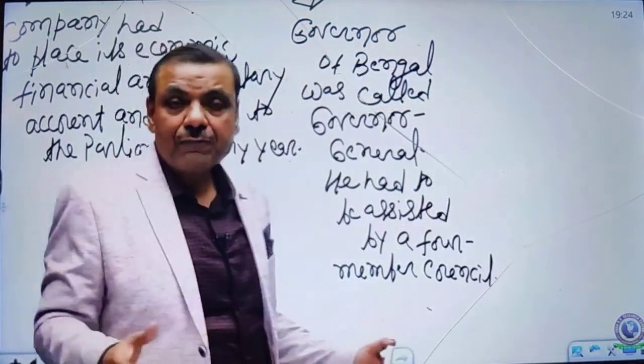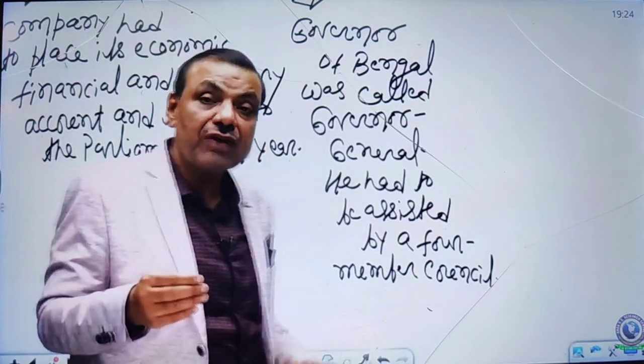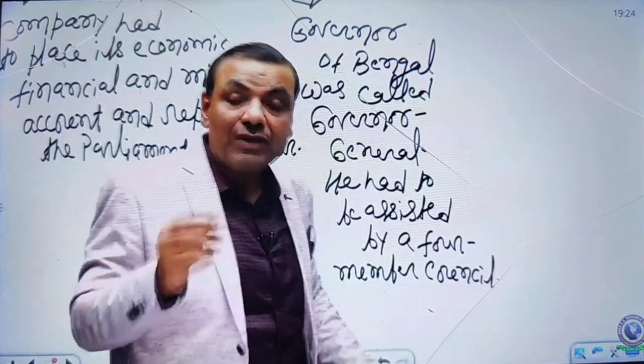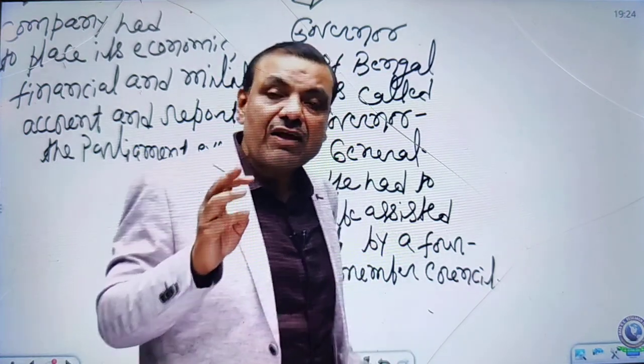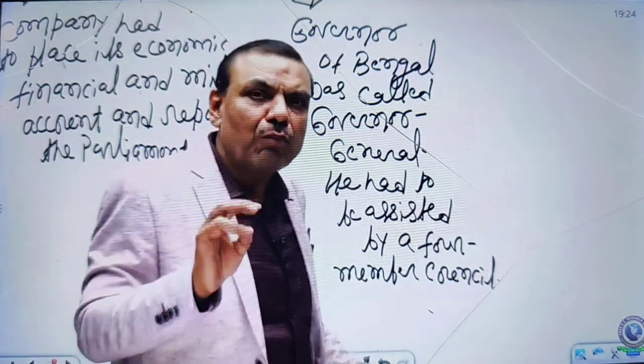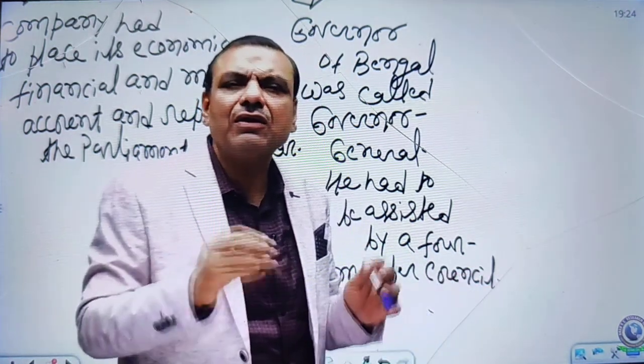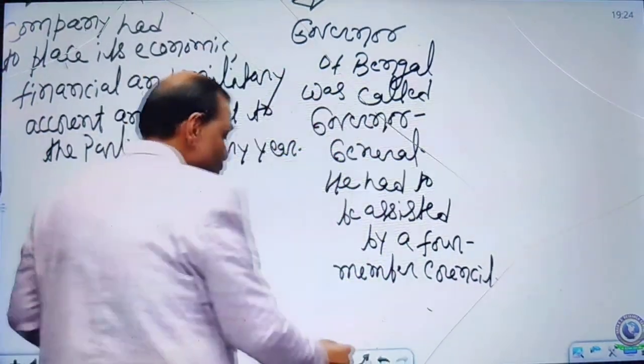So in this way, you can see this is the 4-member council, and for the first time, because Warren Hastings was the first Governor General. During his period, even the names of the 4 councillors were mentioned in the act, and those are Francis, Clavering, Barwell, and Monson. But you have to ignore the names. You cannot recollect the names, and there is no use of recollecting them. They are the 4-member council.